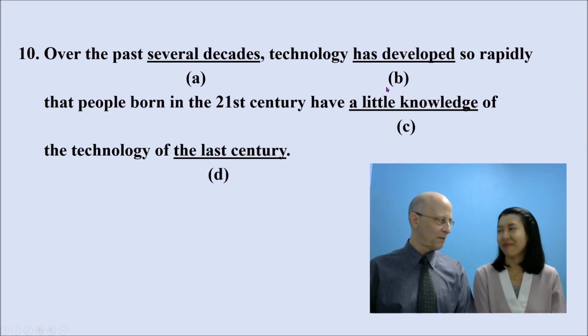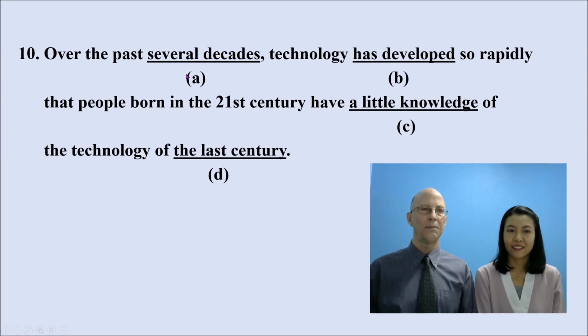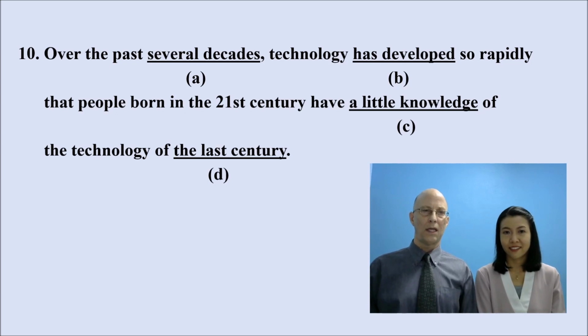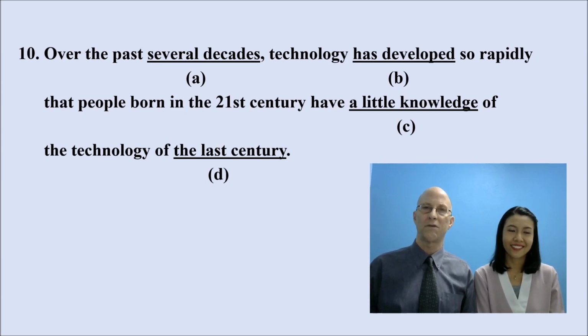And then I look for choice B, must be present perfect. And is B present perfect? Yes, it is. Excellent. Let me explain several decades. Several is a word meaning some. It's anywhere between 3 and about 7 or 8. It's not exact. Decades means tens of years, so we're looking at a time period of somewhere between 30 and about 70 or 80 years. There's nothing wrong with that. Let's jump to D. The last century means the 100 years before. So all of these things are correct.